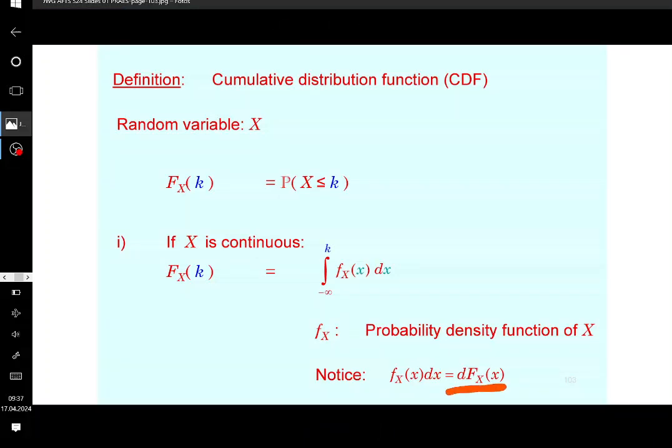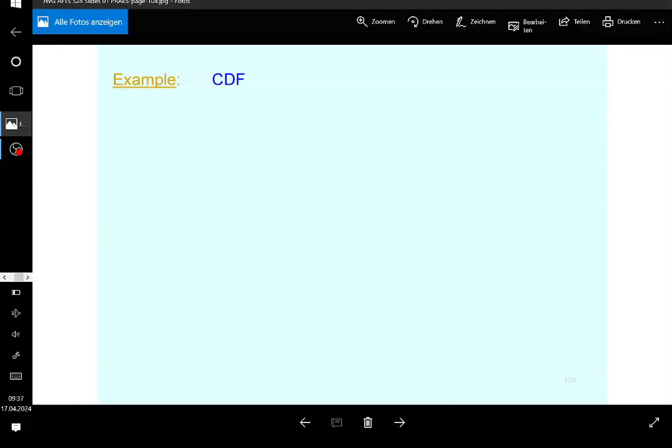You can also call this the increments of the cumulative distribution function. So you can use the term delta in that case if you look at the discrete version of it, the jumps of the cumulative distribution function in the discrete case. But anyway, that's it. This is what it would look like.